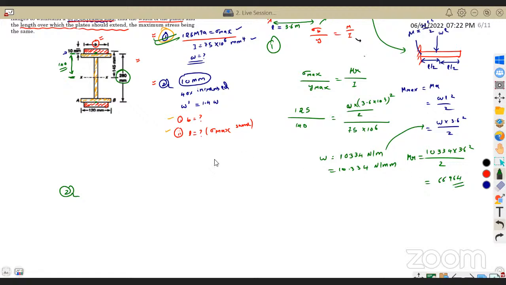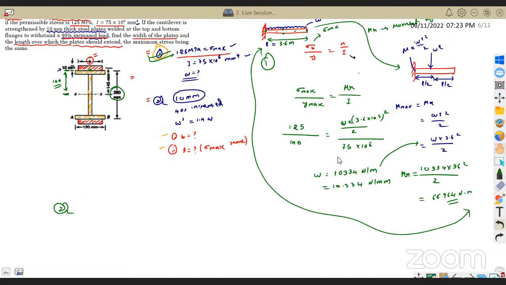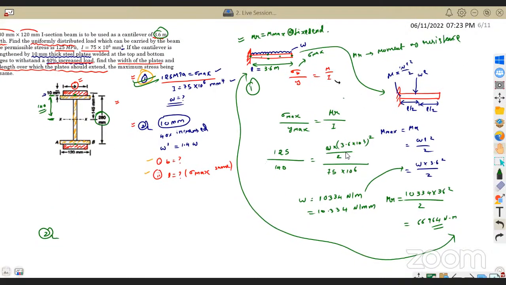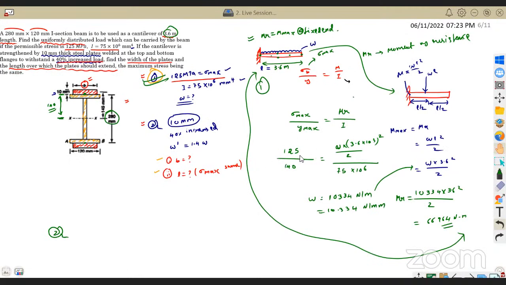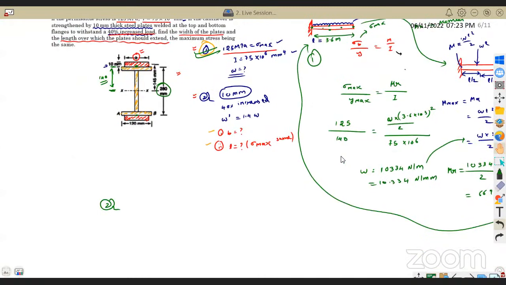Take it, you just keep this. This will be in terms of Newton meter. Yes, that is the moment of resistance, right? So this is our first part. Let us keep that first part away as of now. Whatever I did now, I have taken an I section, and for that I section, for withstanding this maximum stress, what is my distributed load, and what is my moment of resistance? That is what I have calculated. Now coming to the second question.